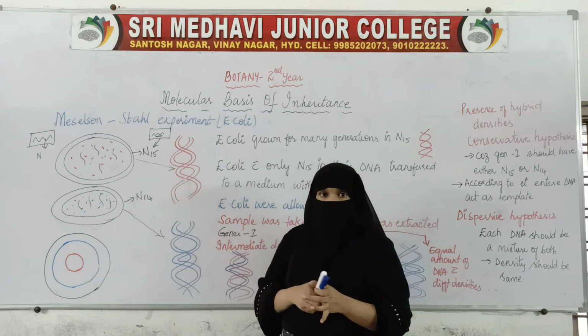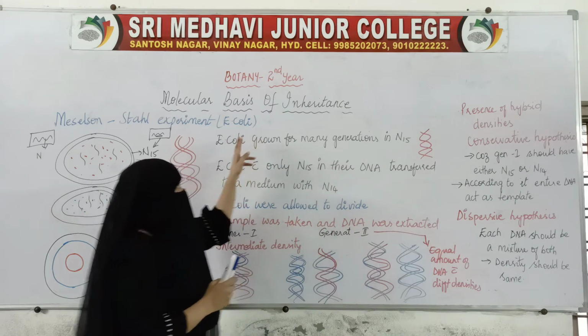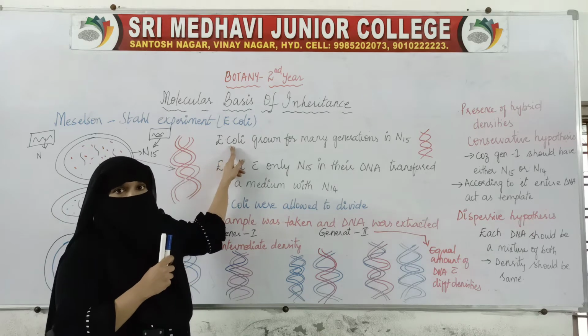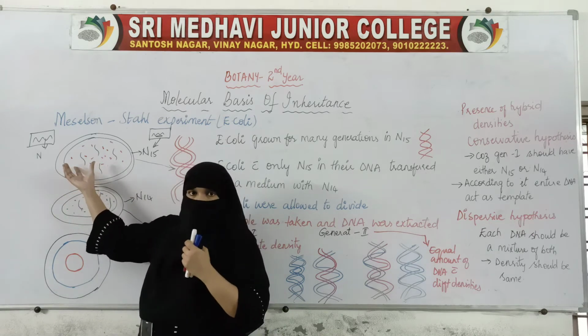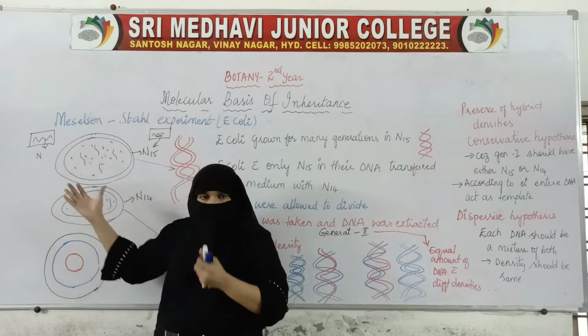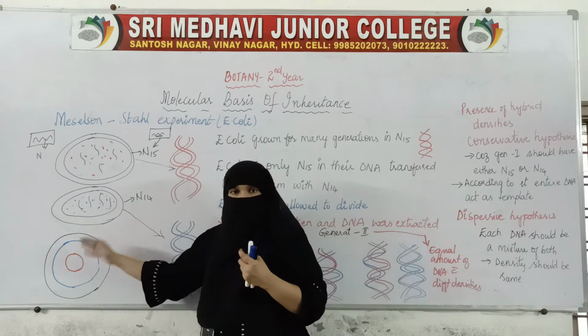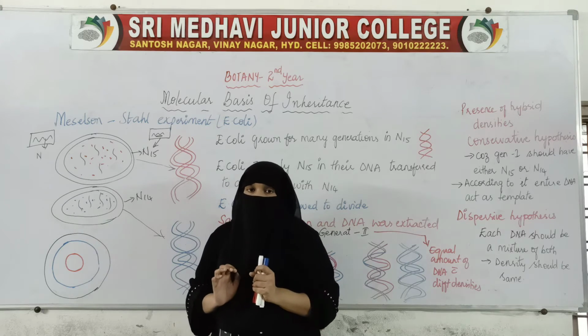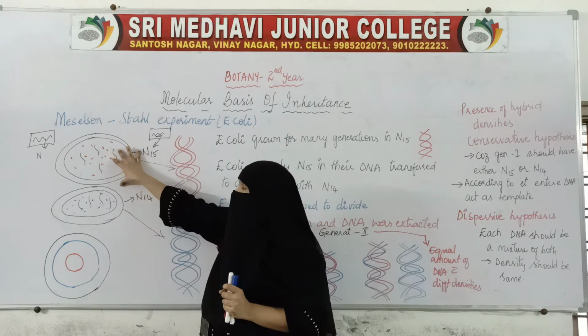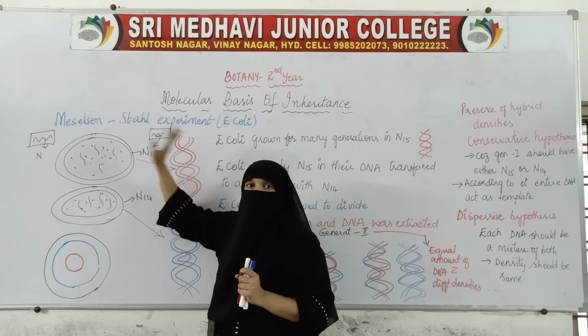Now what they did was, first they grew E. coli. They have taken the medium. First they did this, and we can separate it. Now they have taken N15 medium and grown E. coli.